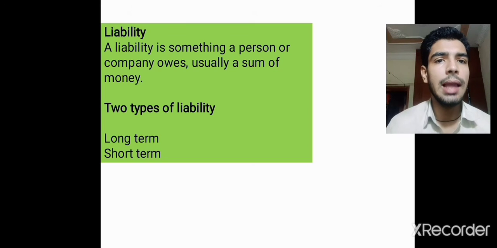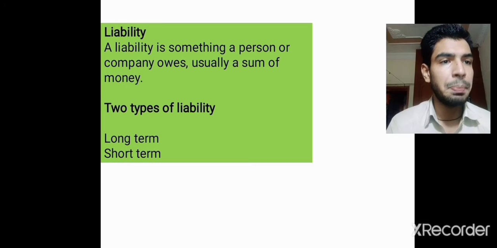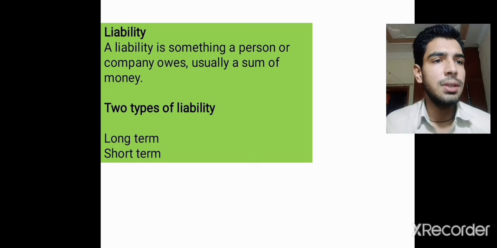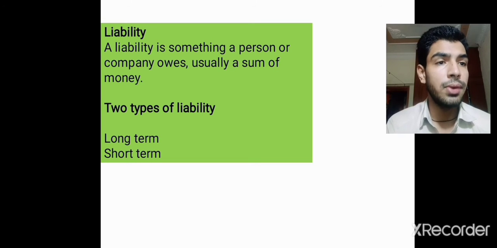Number three, liability. Liability is an amount that a person or company owes, usually a sum of money. It means money that the business has to pay to outsiders from whom money has been borrowed. Liabilities are of two types: long term and short term. Long term liabilities are those which are payable after 1 year, and short term liabilities are those which are payable before 1 year or as 1 year completes.